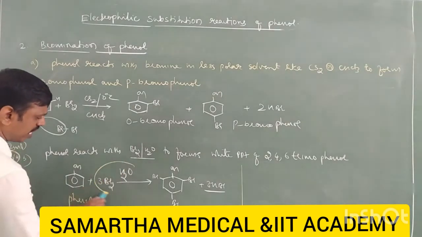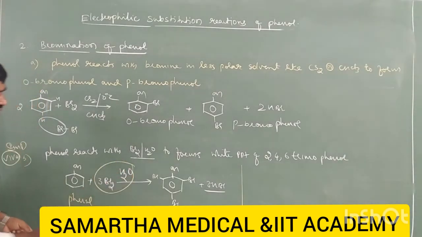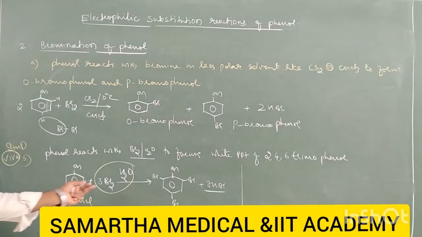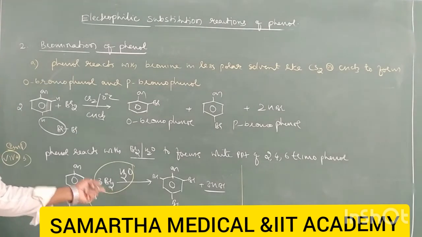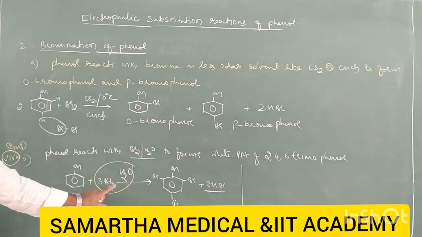This bromine water is an orange red colored liquid. When this orange red liquid is added to phenol, it gets discharged. Means bromine loses its color. We call it discharge.